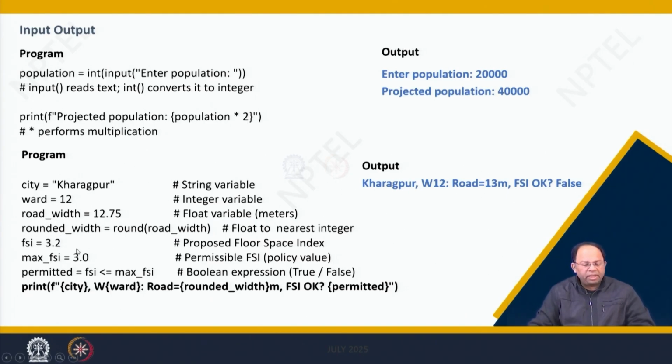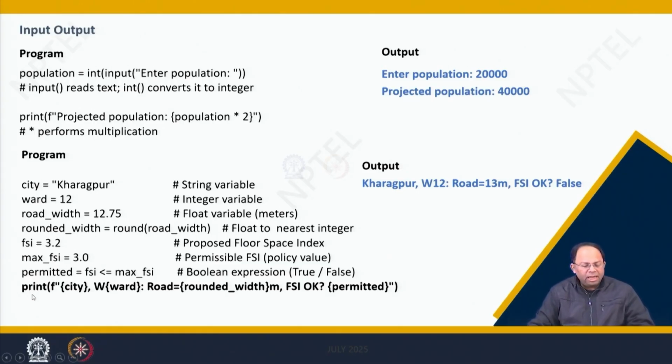Then we have FSI values, maximum FSI, and the permitted FSI value is equal to a Boolean operation. That means FSI is lesser than or equal to max FSI. If it is fine, then it is true, otherwise false, right? That true or false value would be stored within permitted. So permitted would be a string variable.